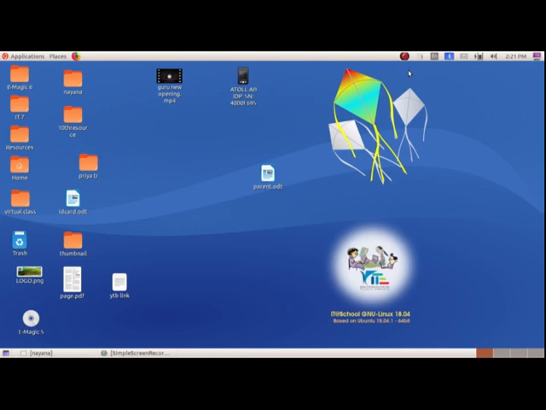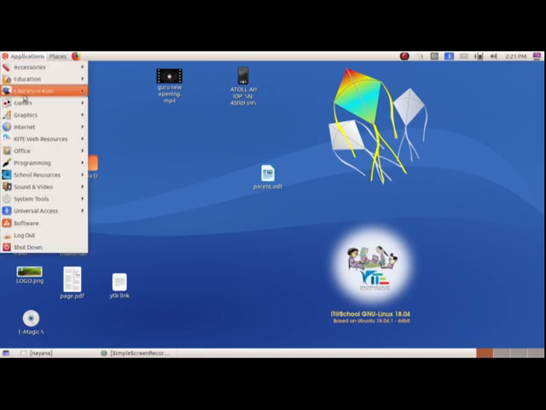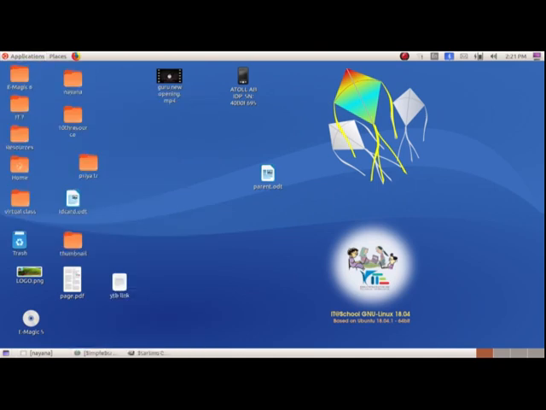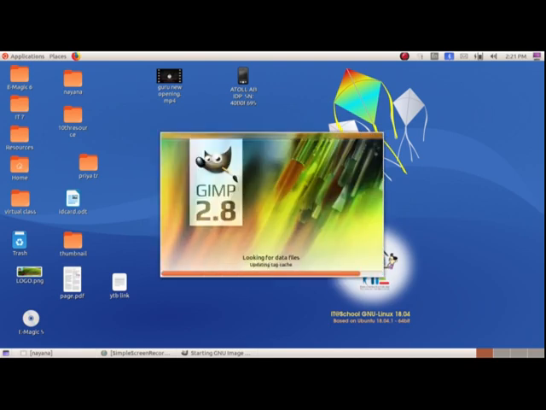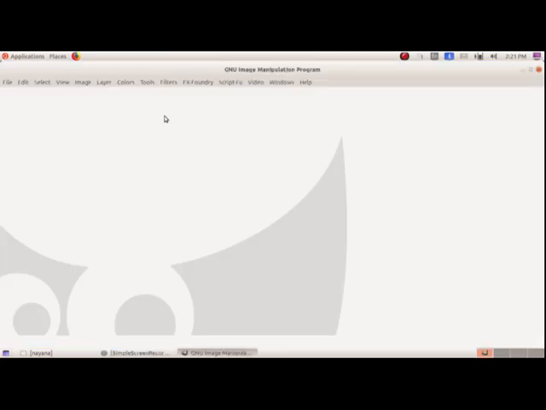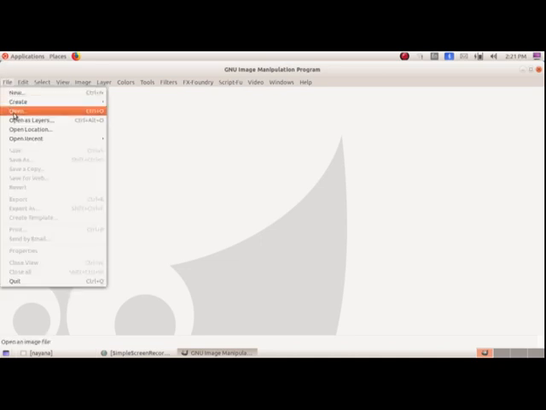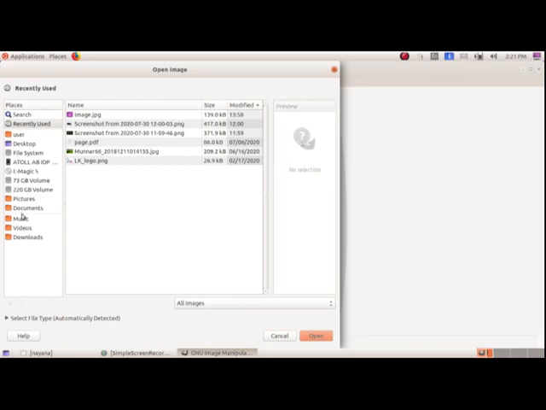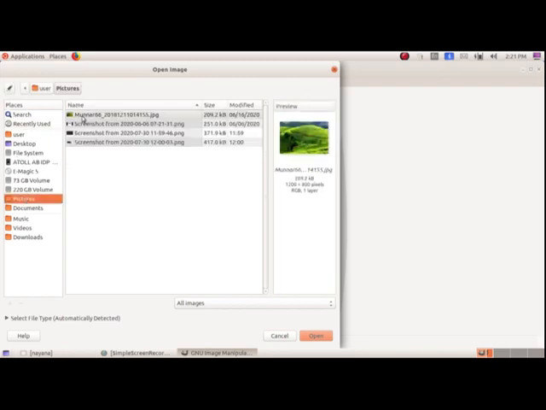In this chapter, we are working with GIMP. To open the GIMP software, go to Application, Graphics, GIMP. GIMP is the image editing software which we are using in this chapter. Okay. And our first activity was to open a picture in GIMP. How can we open a picture in GIMP? For that, go to File, Open, Pictures. Okay.